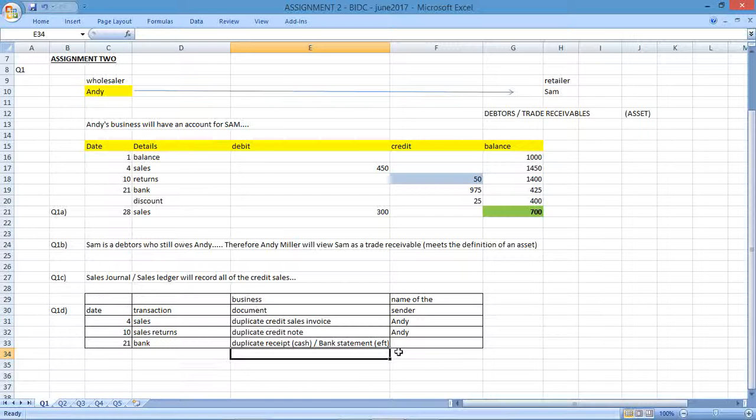Because you've received the actual income in the form of cash, you could also issue a receipt, even if it reflected directly on your bank statement. A receipt would just acknowledge that you received an amount from Sam. So again, in terms of who's sending the document, Andy would be the one responsible for sending the original to Sam, and they would keep the duplicate for their records for recording that in their accounting books. And that concludes question number 1.